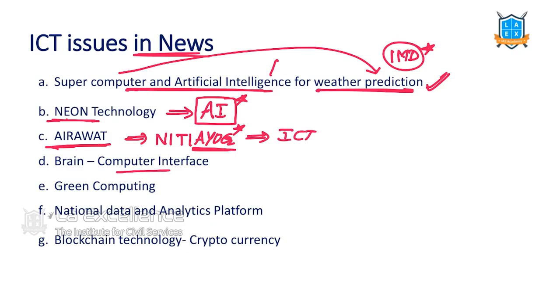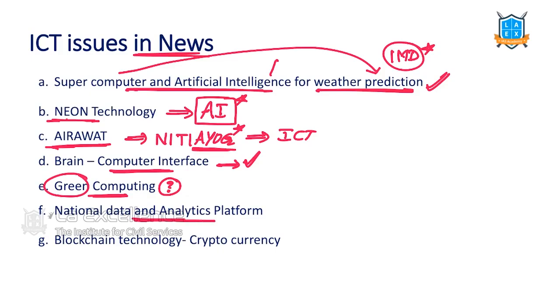Next, brain computer interface. Already this technology is in use. So what is this brain computer interface? Why should we use it? That we should understand. Green computing. What is this green computing? How are we going to develop it? What is green in computing? Computing is done using different kinds of processors. Yes or no? But what is this green computing? We are going to understand it.